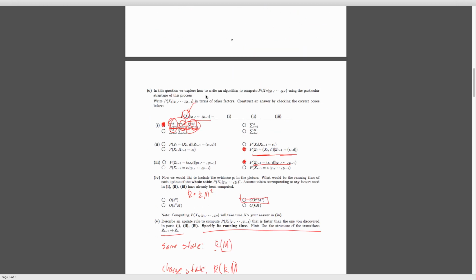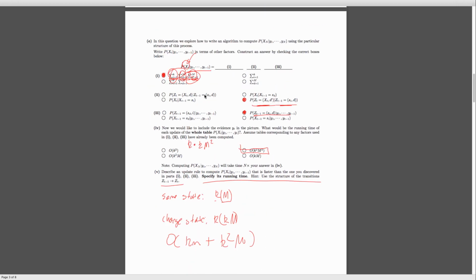So these terms here, we can break them down into two cases. One is based on duration, and we have to do it for every state. One is based on both duration and the state you're in, the state you moved to, and we have to do this for every state. That gives us these two terms here. And we add them up, and that gives us our big O bound.